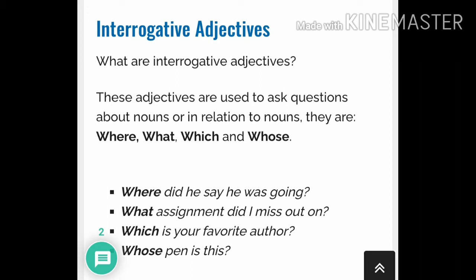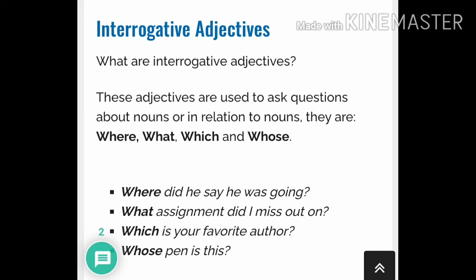The second example: what assignment did I miss out on? Here it comes in a question. So what is an adjective. The last one: which is your favorite actor? Here they are asking which is your favorite actor. It comes in a question, so which is an adjective.